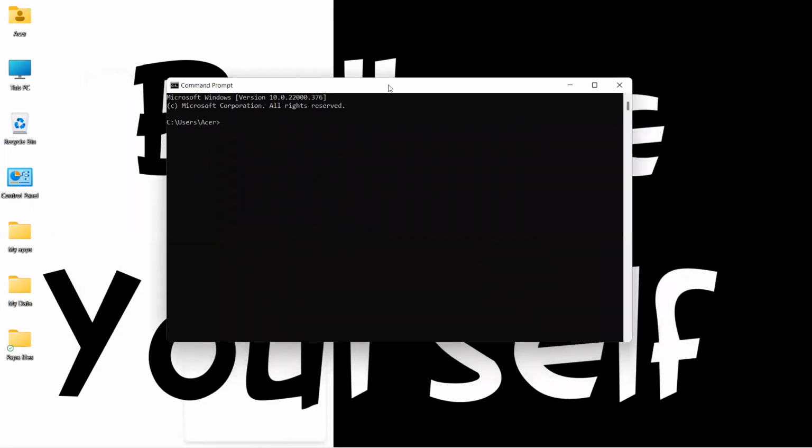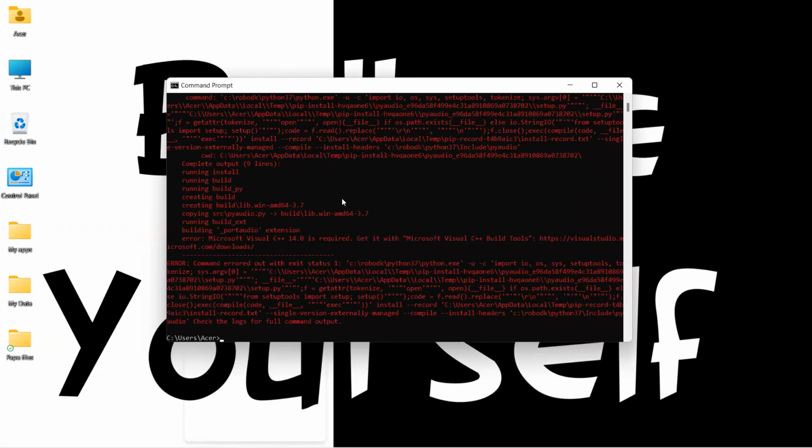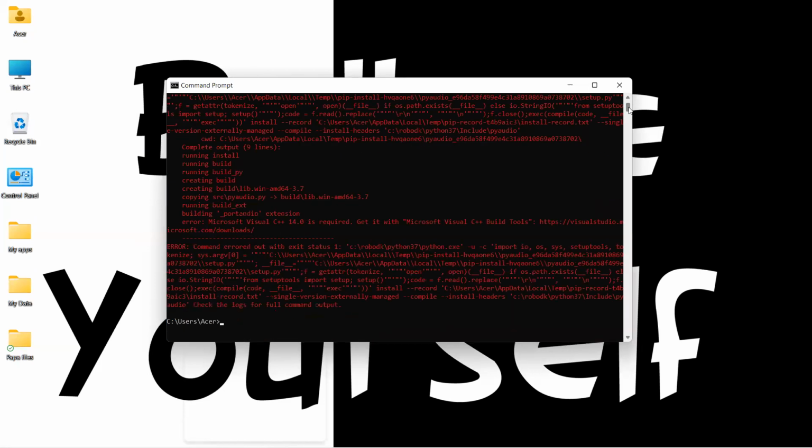Now, after we have opened our command prompt, we need to type this syntax: pip install and write the name of your libraries. Librosa, Soundfile, PyAudio. Now, here we are seeing an error coming out. So let us understand why this error is coming.